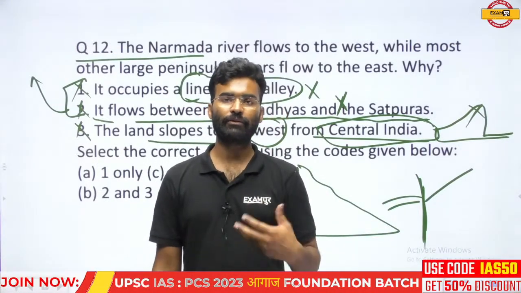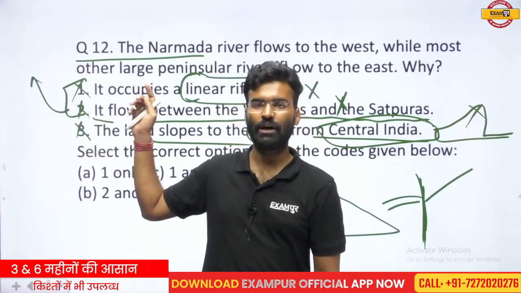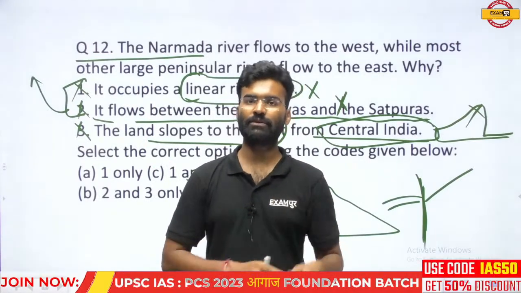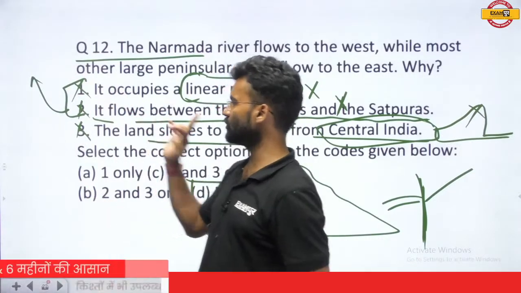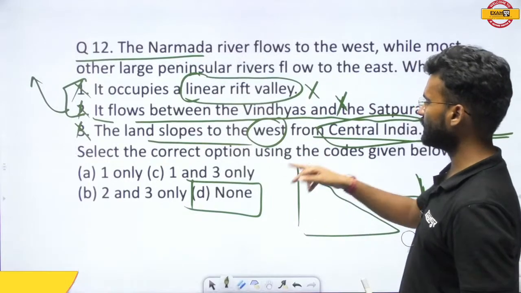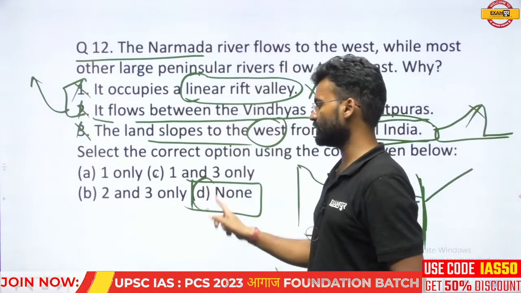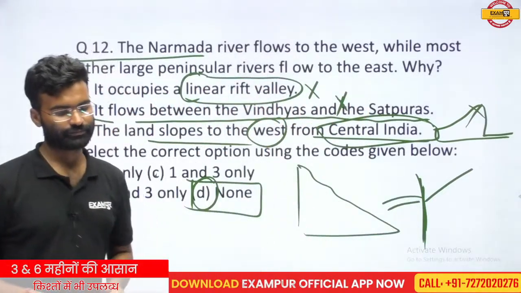Okay, so many books which have the question and answer, and the previous questions, maximum times the answer of this question is 1 and 3, option C. But this is not correct. The answer should be D.